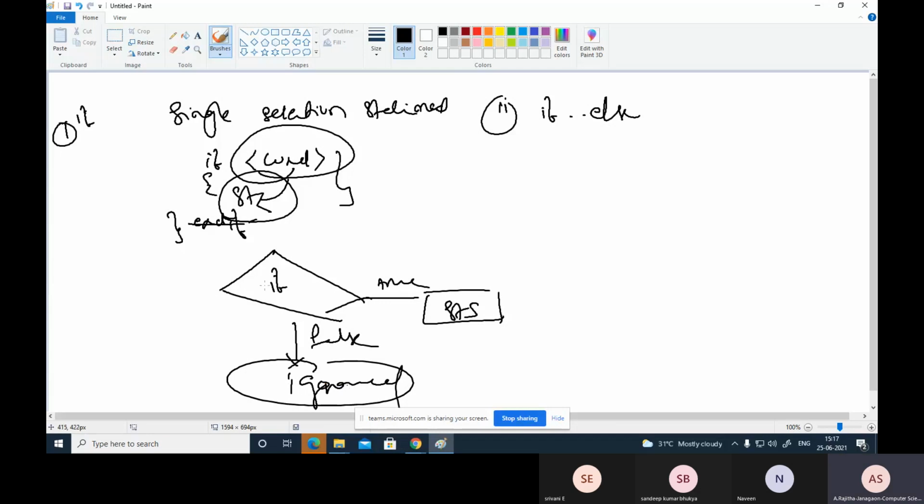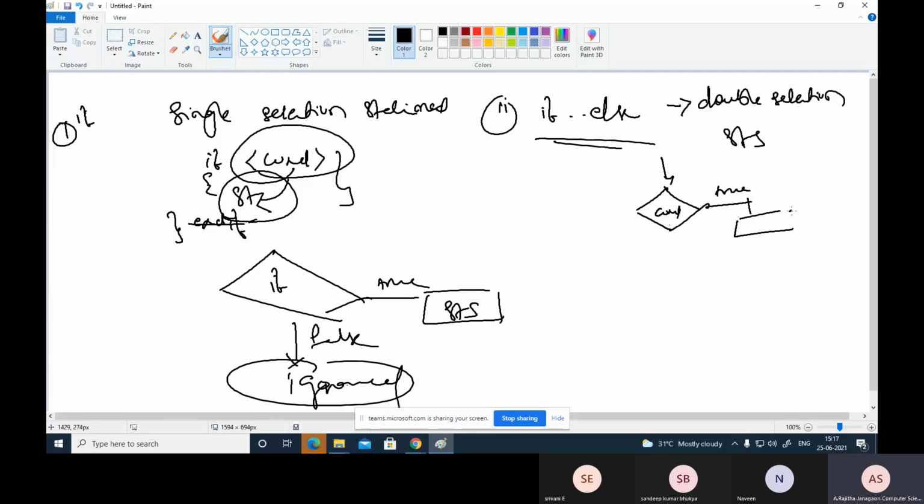Coming to the if else statement, this is a double selection statement. Suppose some condition is checked here. If the condition is true, this block is executed, so these statements are executed. If the condition is false, these other statements are executed. That means this is one and this is one. That's why this is called a double selection statement.